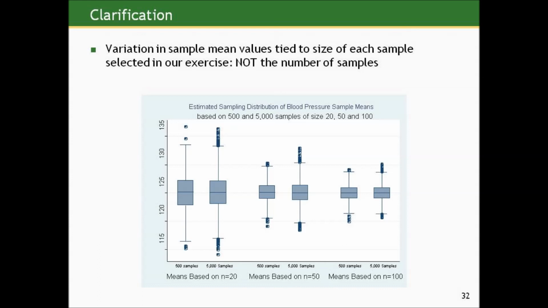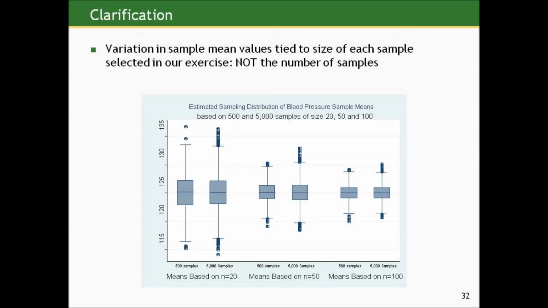And what I've done on this picture here is I plotted the distribution of the sample means from those 5,000 samples compared to the 500 samples for each sample size setup. And you can see that while the distributions aren't perfectly the same, the spread, the center, etc. are similar. So if you look at those first two box plots, they show respectively the distribution of 500 sample means from 500 random samples of size 20 next to 5,000 sample means from 5,000 random samples of size 20.